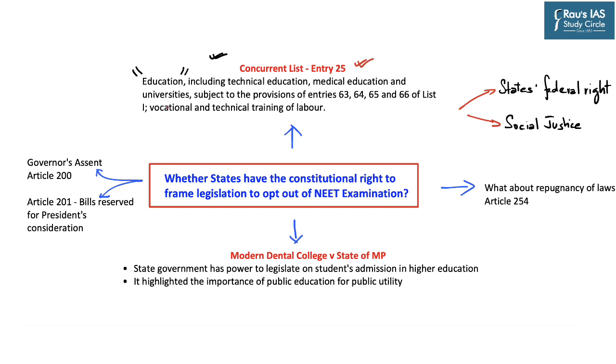So this entry says that education, including technical education, medical education and universities, however, subject to the provisions of entries 63, 64, 65 and 66 of the Union List. On such issues, the state government cannot frame a law with respect to technical education or medical education.